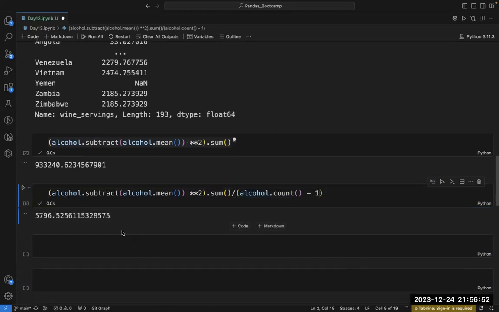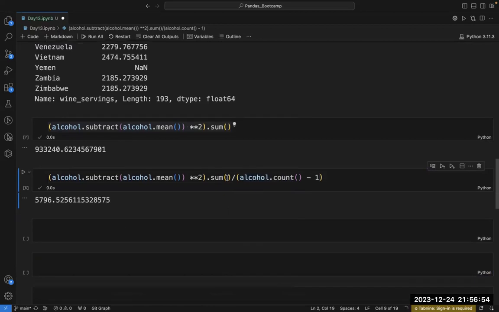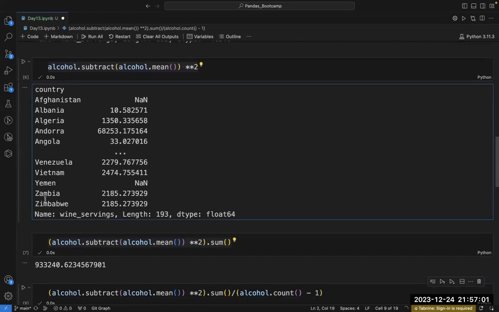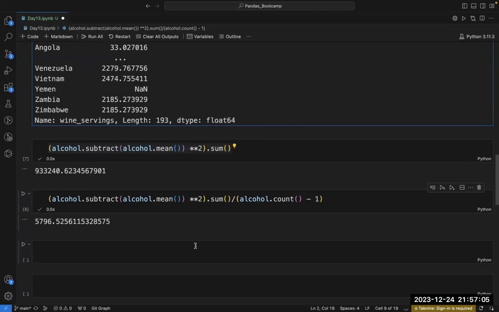If I calculate this mean, the alcohol.count means I am getting all those count values, and minus 1 will give me this thing.